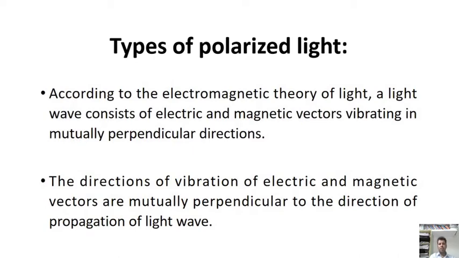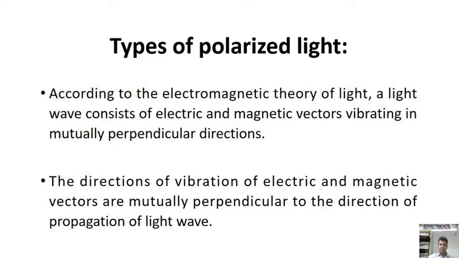According to the electromagnetic theory of light, light waves consist of electric and magnetic vectors vibrating in mutually perpendicular directions.